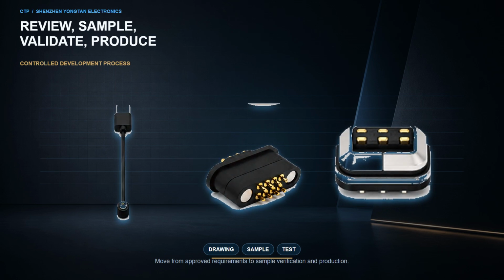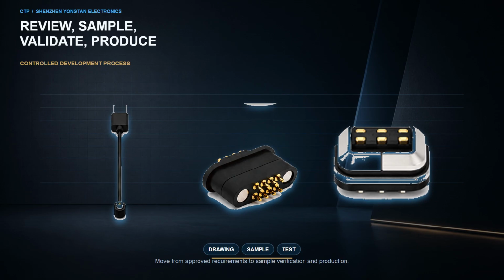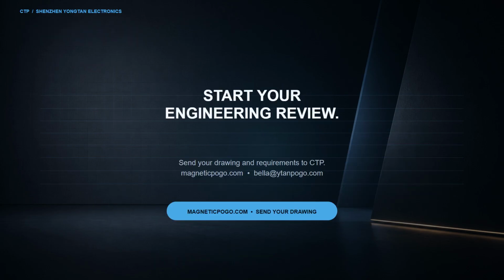After the structure is defined, the project moves through drawing review, sample development, electrical and mechanical verification, project-specific environmental validation, and confirmed production requirements. CTP develops custom magnetic connectors, magnetic charging cables, and magnetic data cables for OEM and ODM